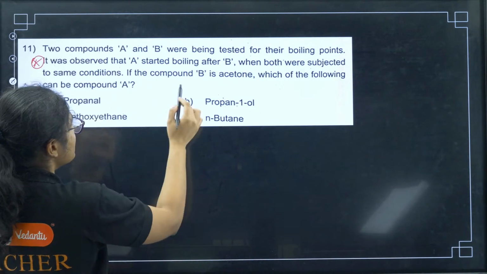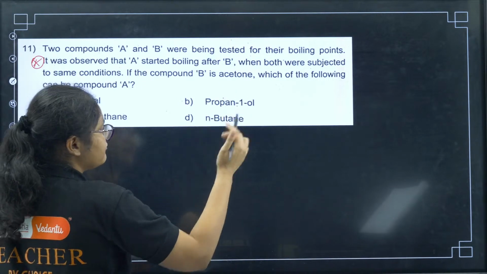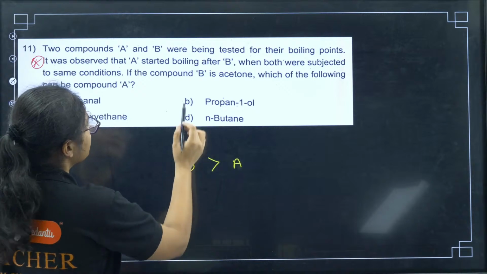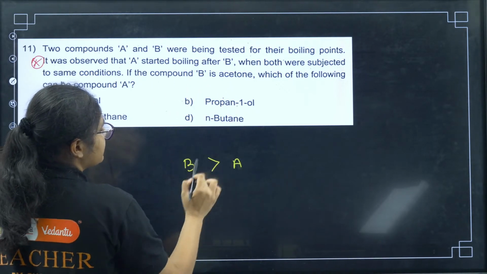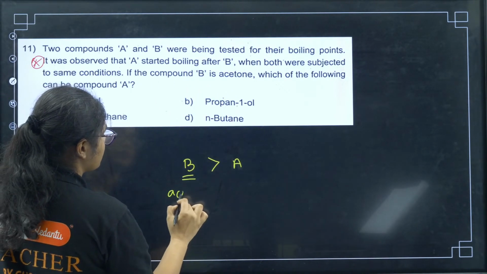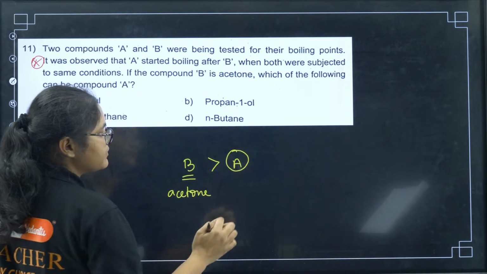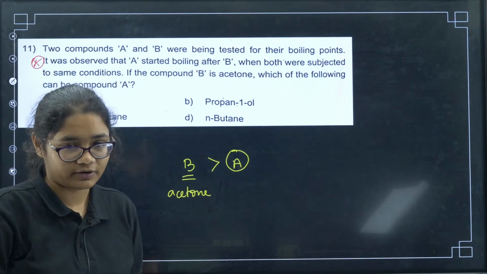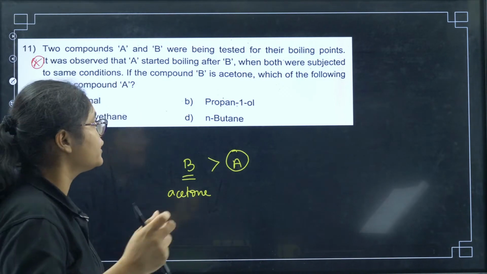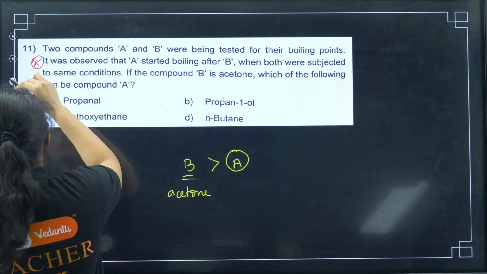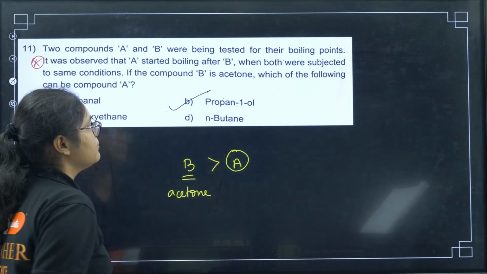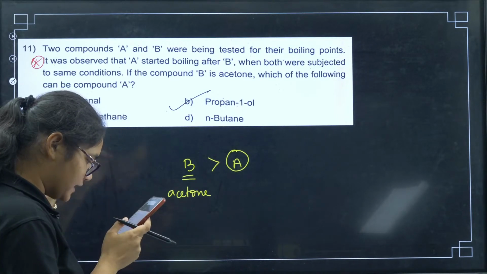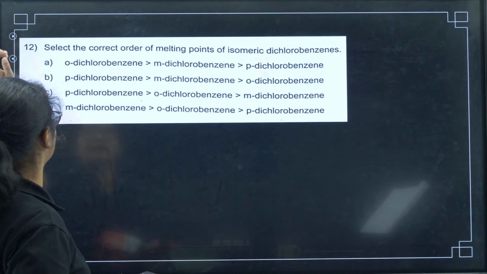We will discuss. See, compound A started boiling after B, right? So first B will boil, then A will boil, right? B is your acetone, so A should be something which has stronger bonding, and we know that alcohols have more hydrogen bonding. Alcohols have more bonding between them. So it has to be option number B here, that is propan-1-ol. Yes, 11B is the correct answer. Those who gave B, it is the correct answer.